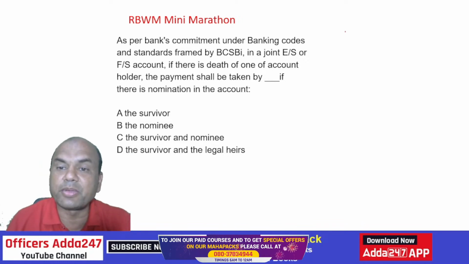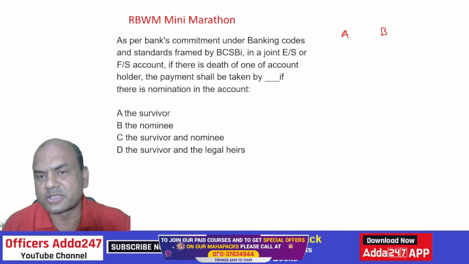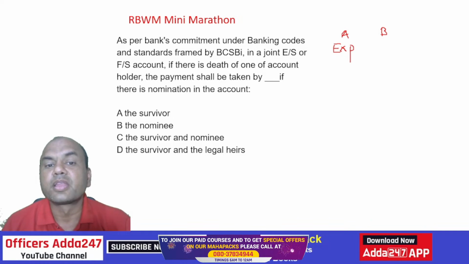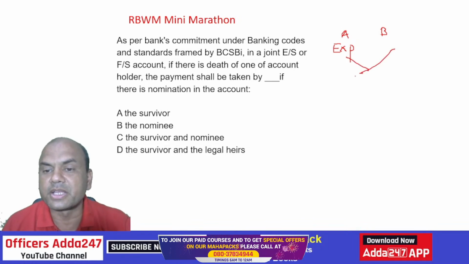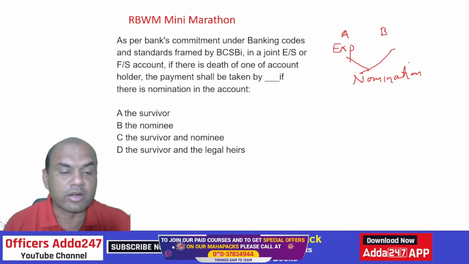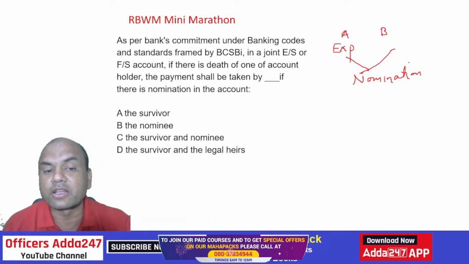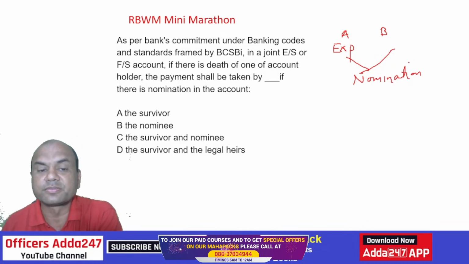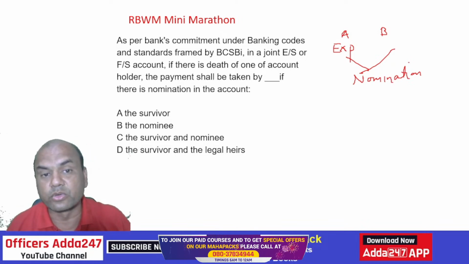Here the question is, A and B are the account holders, and it is ERS or FRS. Now A expires. So the payment shall be taken by dash if there is nomination in the account. Nomination means, suppose both of them have given the nomination over here. So who will get the funds? Will the nominee get the funds, or will the survivor get the funds? Or is it jointly between the nominee and the survivor? Will both of them get the funds? Or the survivor and the legal heirs? Who will get the funds?